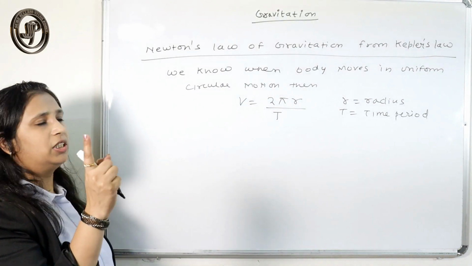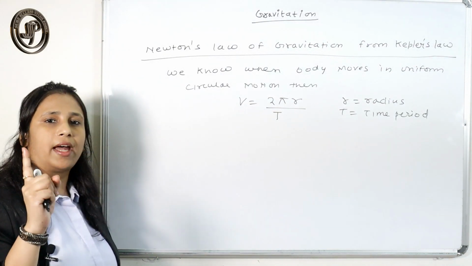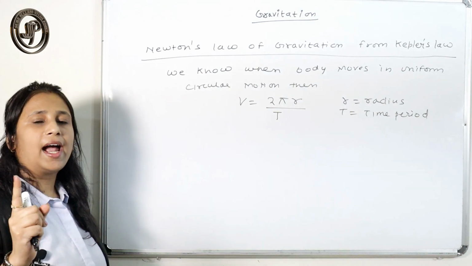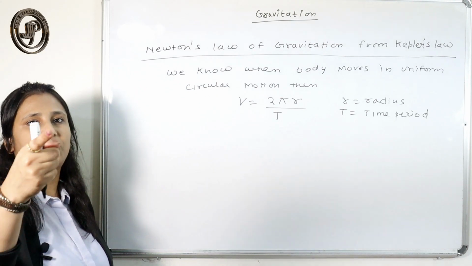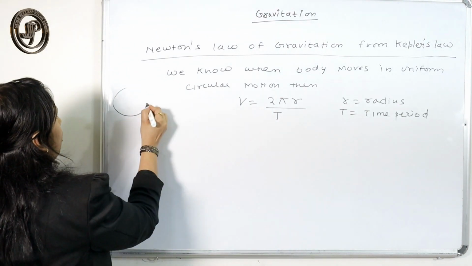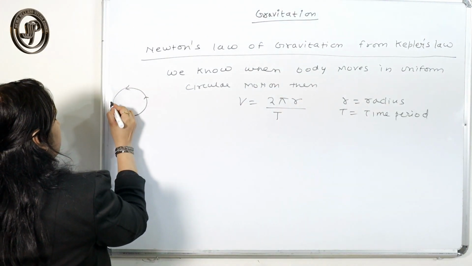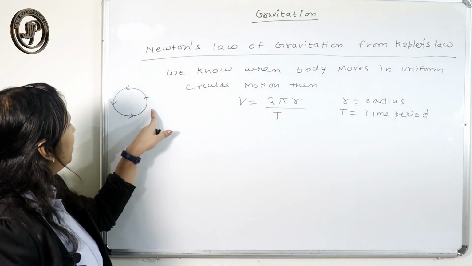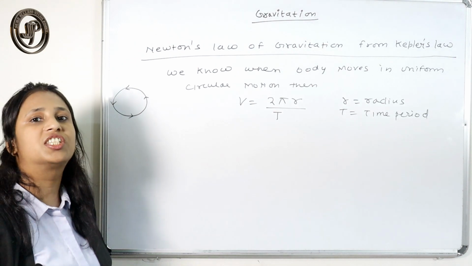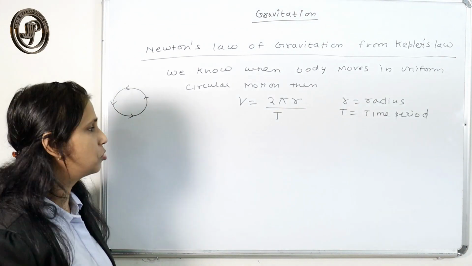Now when a body moves in a circular path, the external force that acts on the body changes its direction, because at every point the direction keeps on changing. Which external force here changes the direction? Yes, centripetal force.